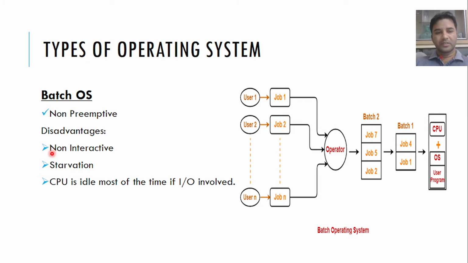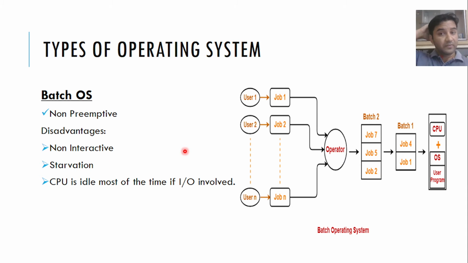And then we have discussed why it is non-interactive, because in this batch operating system the user is doing nothing. The user simply hands over each job to the operator, and the operator takes care of it from this point, and is responsible for input, output, and then execution. That means the user is not doing anything, only the operator is taking care of all those things. Then the second disadvantage of this type of operating system is starvation.